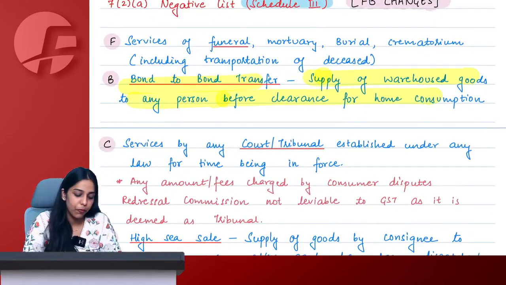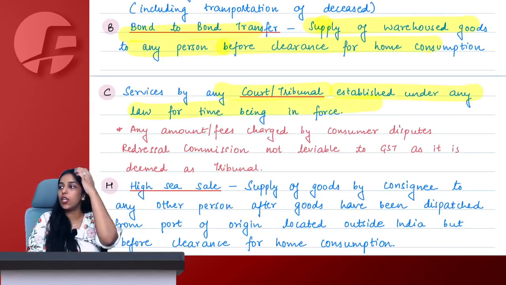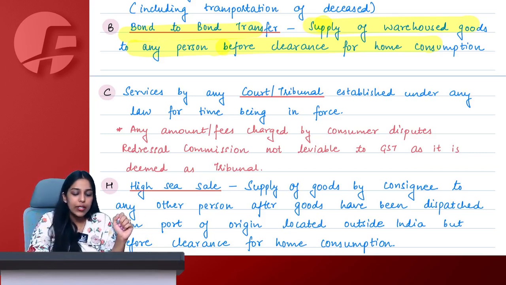B means bond to bond transfer, meaning supply of warehoused goods to any person before clearance for home consumption from the warehouse itself. C means services of any court or tribunal established under any law for the time being in force. Tribunal means NCLT, CESTAT, GST tribunal, all of these judicial tribunals treated at par with court only. Yes, this one point.